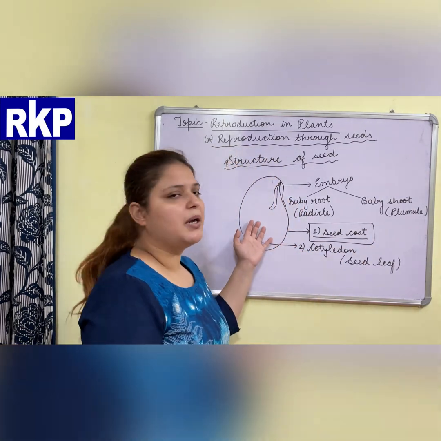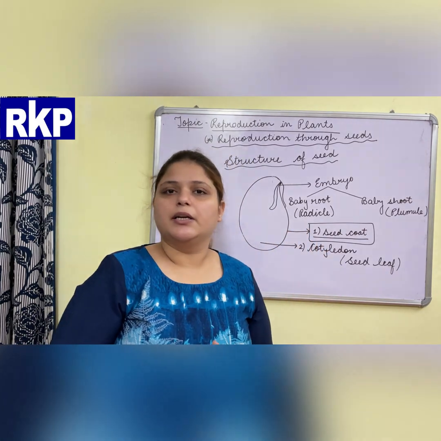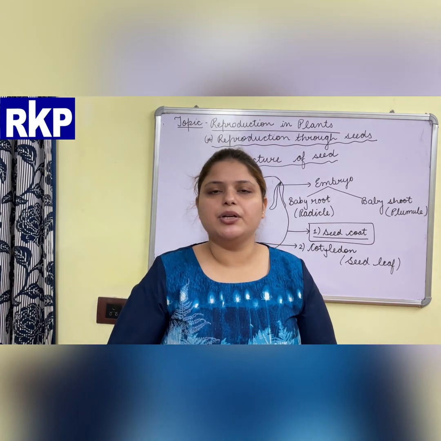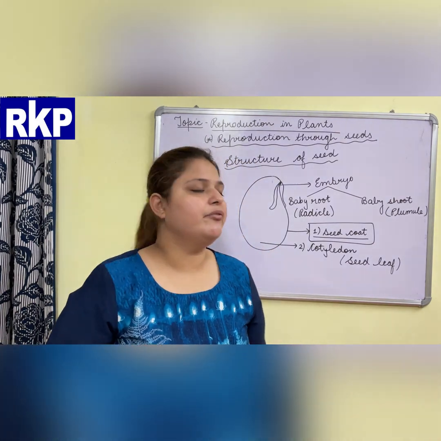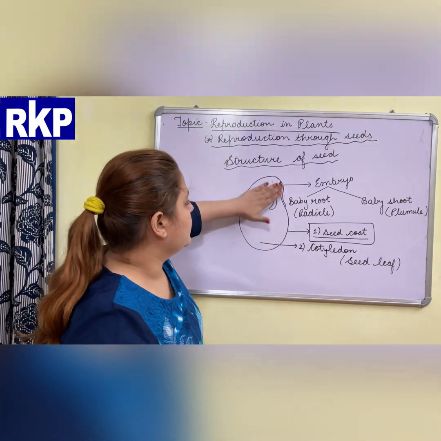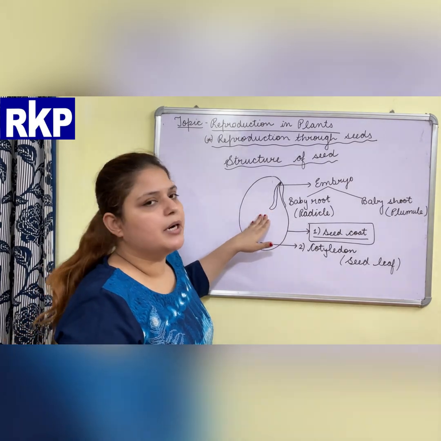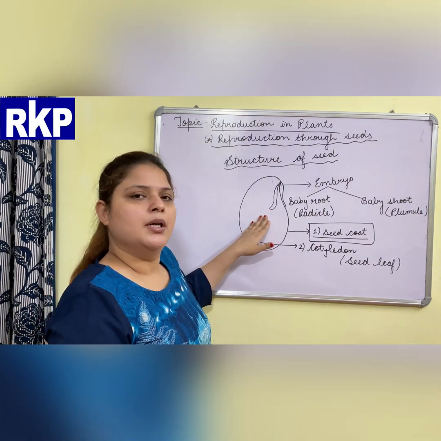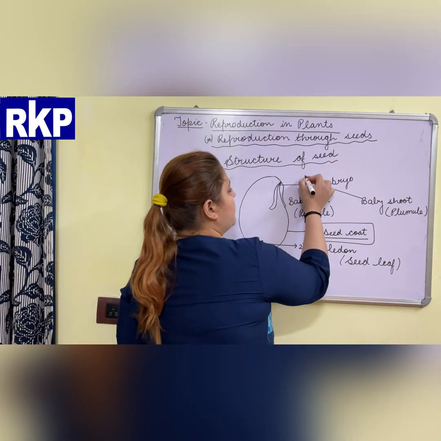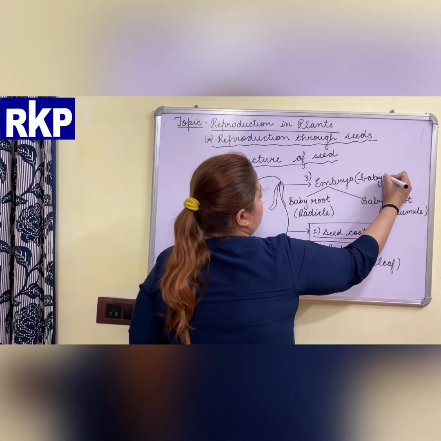But here the plant is not growing even. The baby plant is present inside the seed. It is not growing, it does not have any other part. Then from where will it get the nutrition? From where will it get the food? It will get the food from the cotyledon. This cotyledon, the seed leaf, stores the food for the baby plant. The baby plant uses this food to grow. Clear?